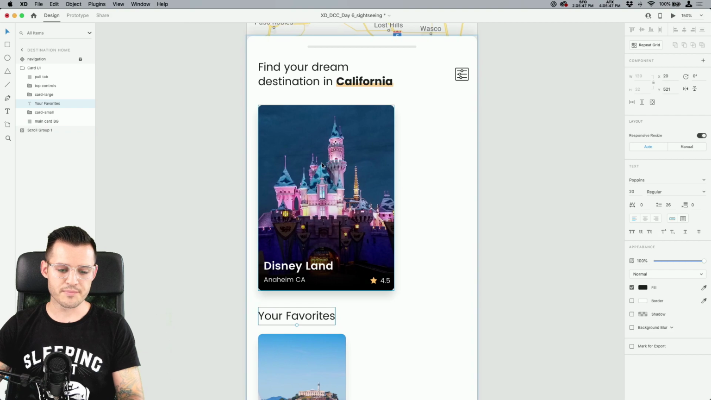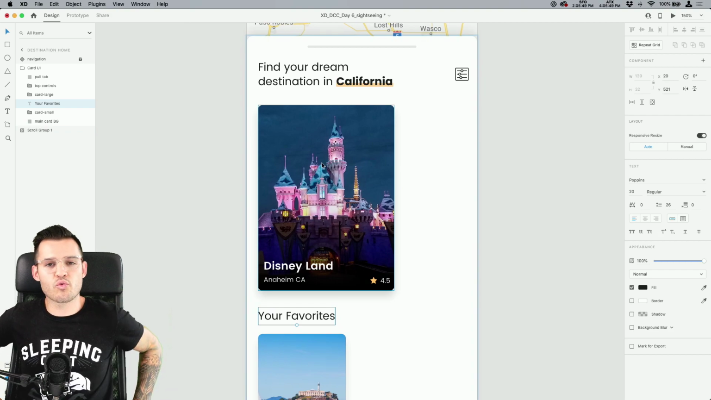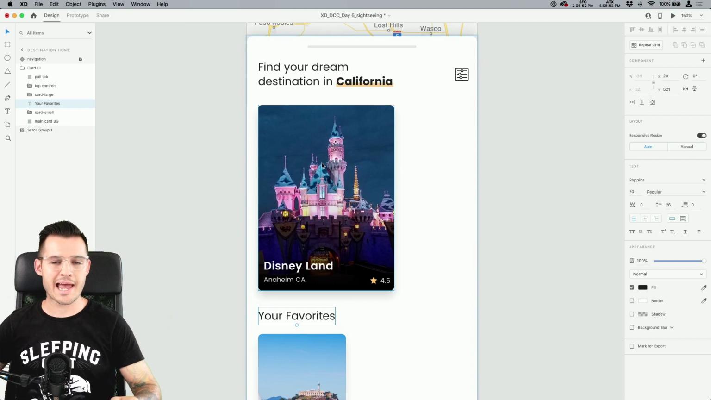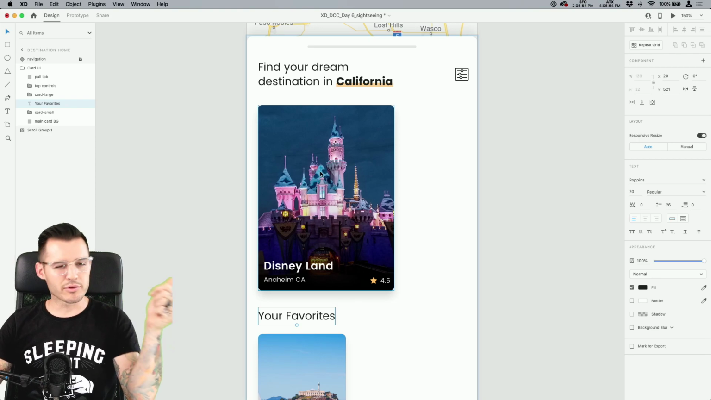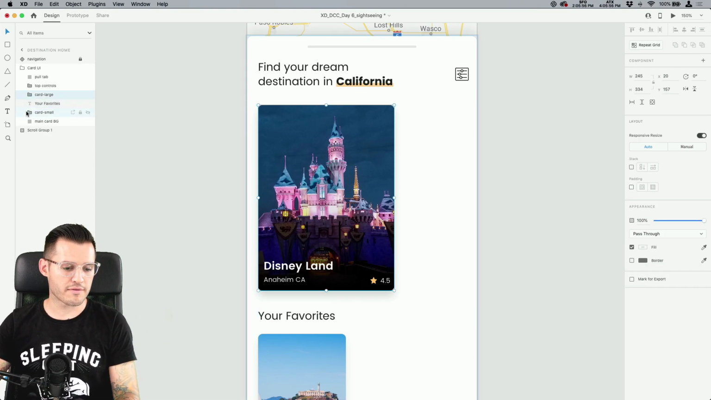Let's zoom in, and we want to create a scrollable, almost iOS Today tab type thing, but be able to horizontally scroll some more of these large cards.